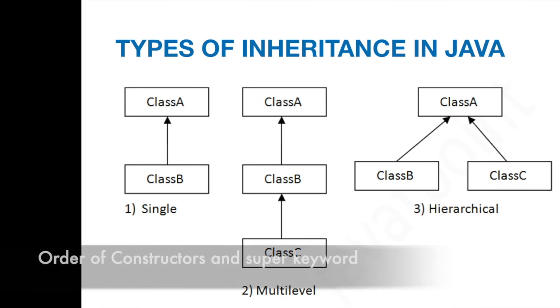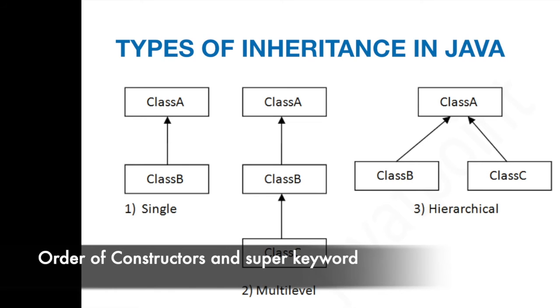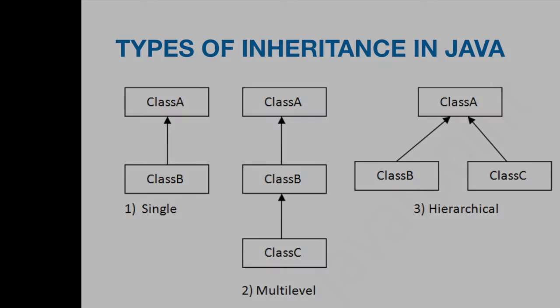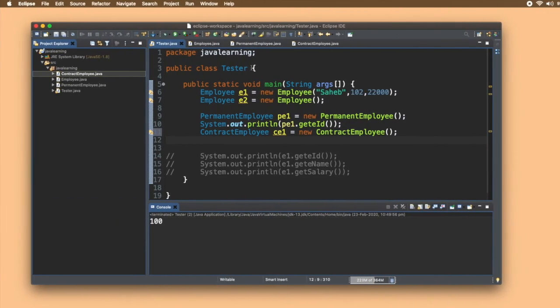Now let's understand the order of execution of constructors. We faced a problem in our class, let me just show you. In our class here, when we created the object of permanent employee, there was no method where I can give my desired values to the employee.